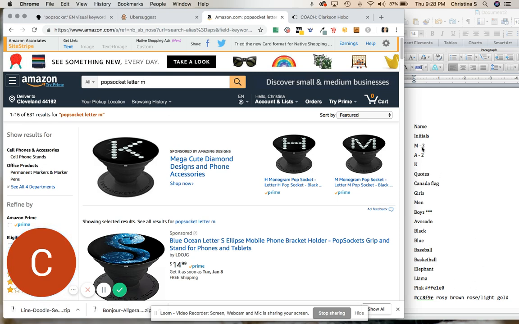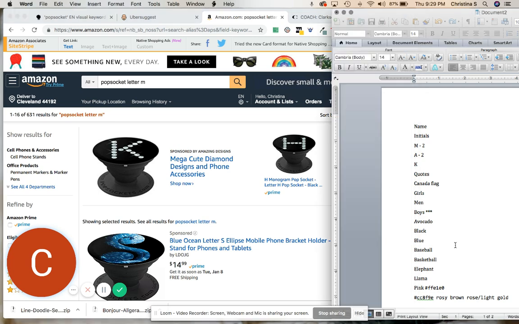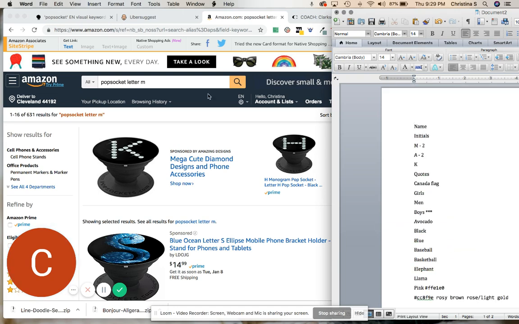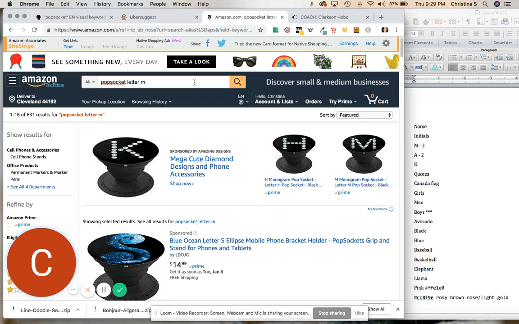Now, what if we combine? And this is where I start to go a lot of times, is I take several things from my list and start combining them. So we saw the word heart, I believe. Yep, we had heart, we had flower, we had unicorn. So what if we did a combination?